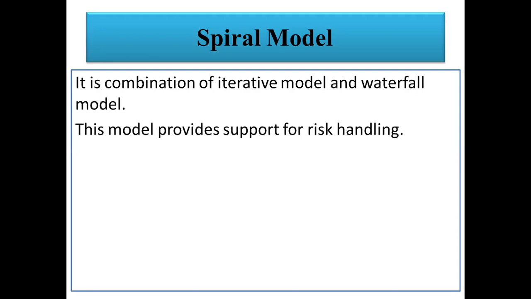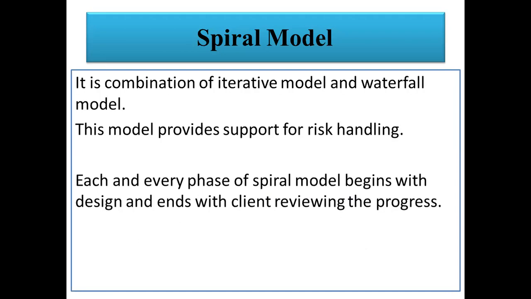The major concern of this model is how we can handle and analyze risk, different kinds of risk, just like those related to your requirements and related to your design. The design should be consistent with the current needs as well as demand. Each and every phase of the spiral model begins with design and ends with the client reviewing the process. We will gather the requirement when we are developing the prototype. Then the client will review, as well as the development team. That will check the risk analysis, meaning whether the current requirements are consistent with the current needs or demand or not. So this is the process of the spiral model.